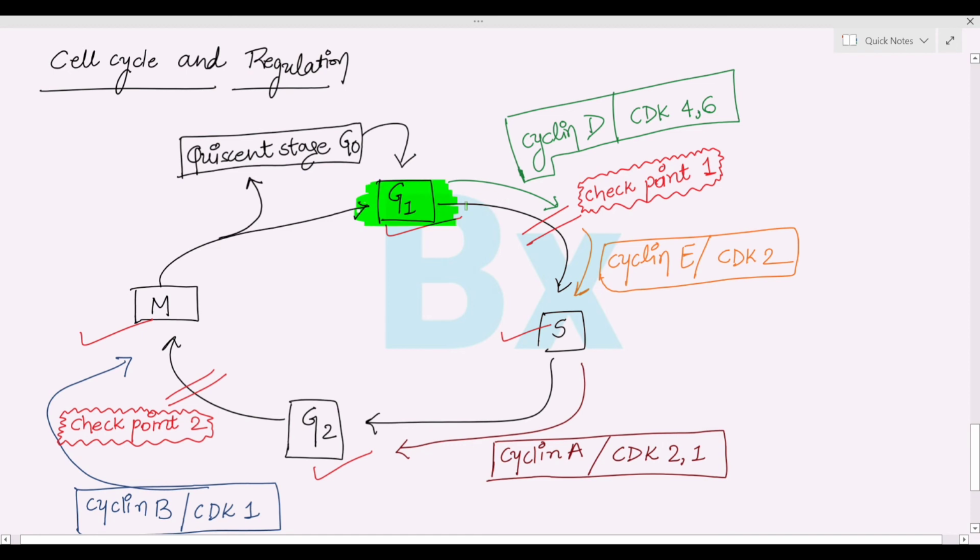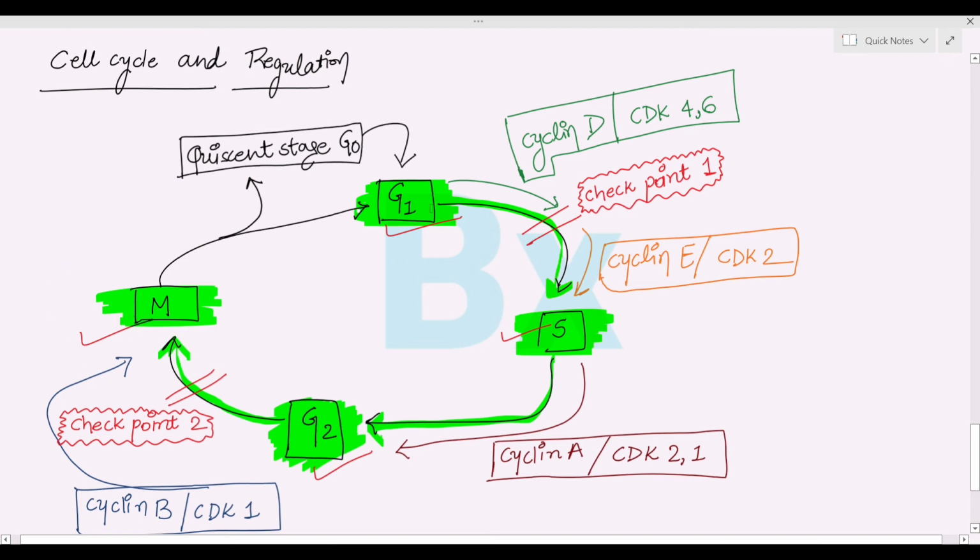Then G1 will enter the S phase, in which there will be replication of DNA. From S phase, it will undergo the G2 phase, where there is also protein synthesis for mitosis. Then G2 will enter the M phase, which is the mitotic phase.